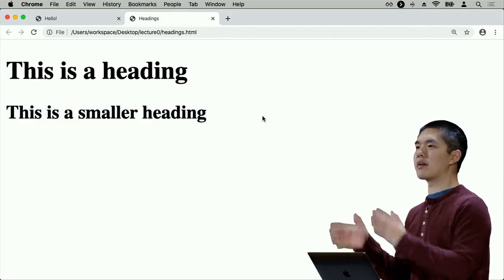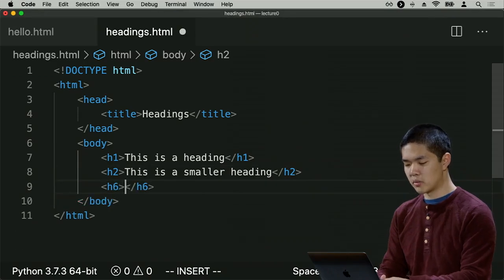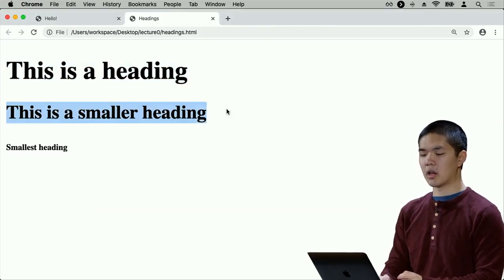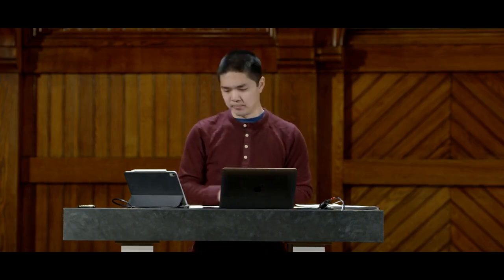And it turns out there's also h3, h4, h5, all the way down to h6, which is the smallest heading, such that if I load this page now, I have a big heading, a smaller one, and then here's the smallest. So we can often use these h1, h2, h3 tags just for visually organizing text inside of a page. If I want the title of the page, but also I want titles for each of the various different sections and subsections that might be contained within that page as well.